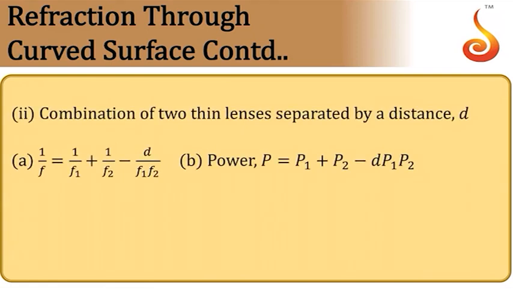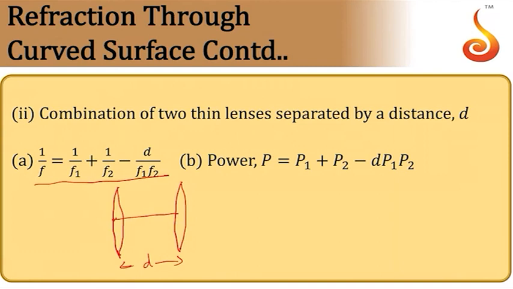Suppose they are separated by distance d, here is one lens, here is another lens. Now the focal length of combination is given by 1 by f1 plus 1 by f2 minus d divided by f1 f2, that is equal to 1 by f. So power of combination is P is equal to P1 plus P2 minus d into P1 P2. And remember one thing, this result is true only for parallel beam of light.